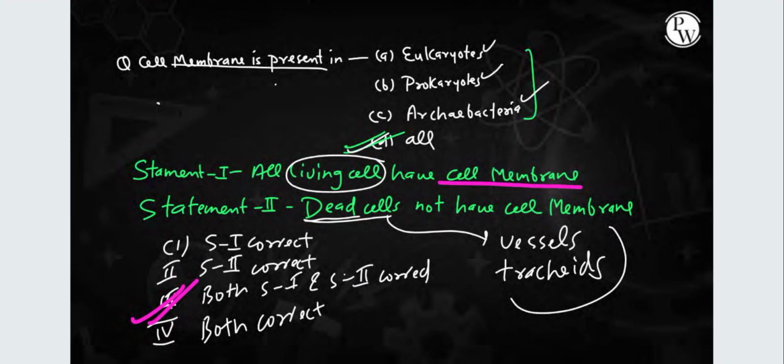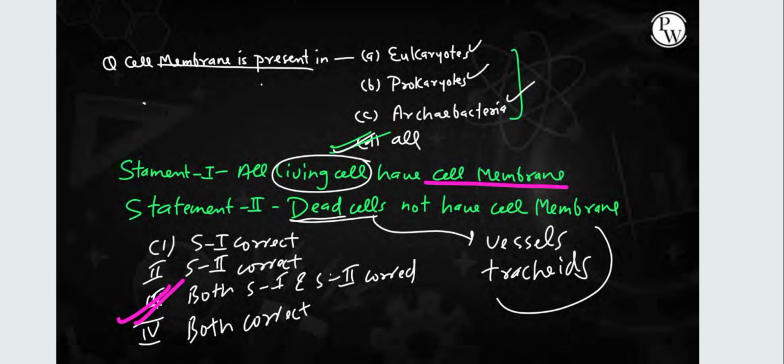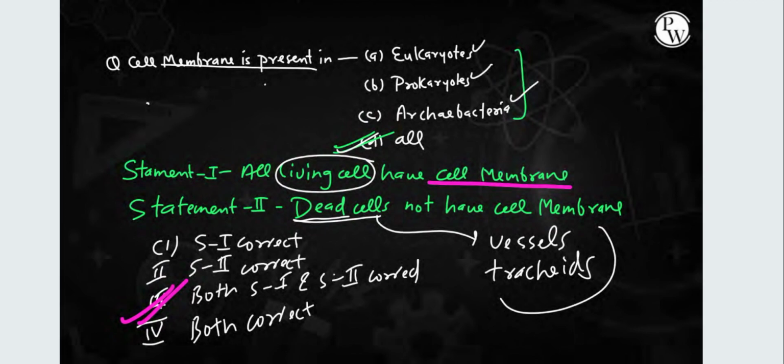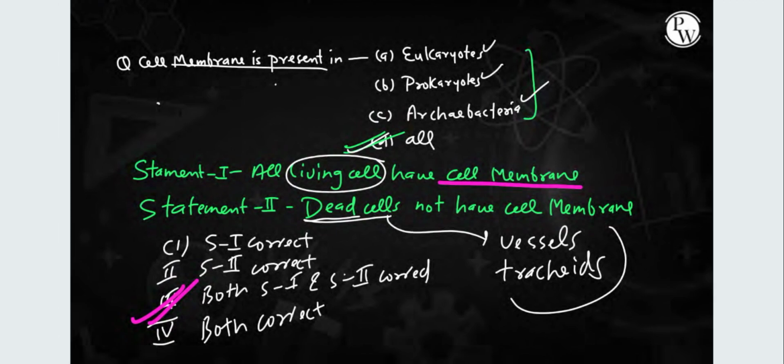Cell membrane is present in all kinds of cells, whether it's eukaryote, prokaryote, archaebacteria, whatever kind of organism it is. Every organism contains a cell membrane, but the cell wall is absent in case of animals. It is there in plants. It is seen in case of bacteria, but the cell membrane is present in each and every living organism.